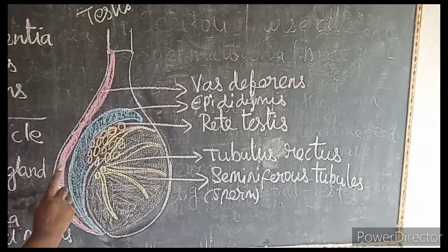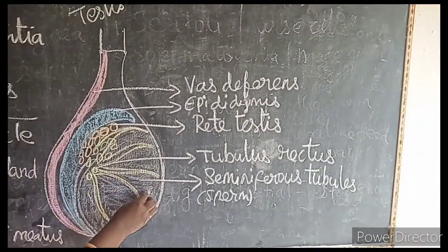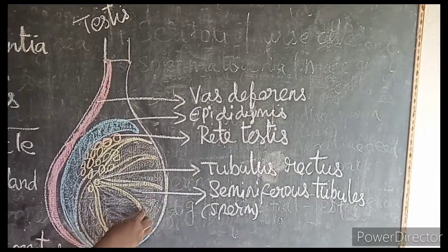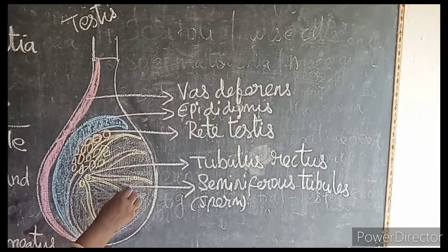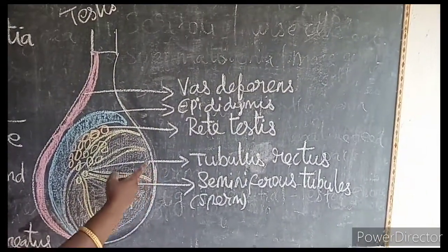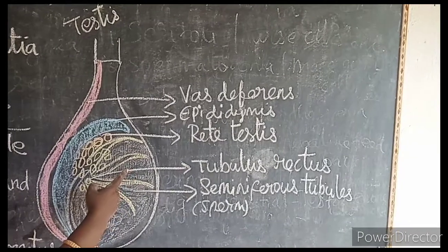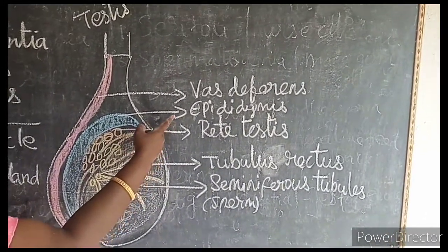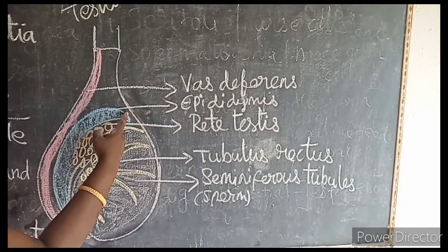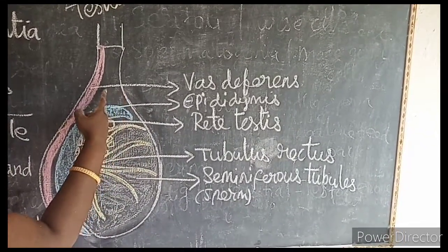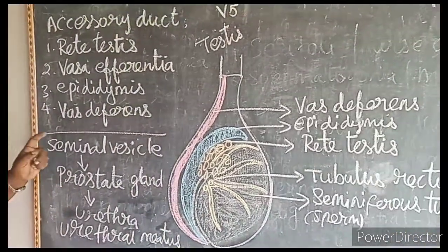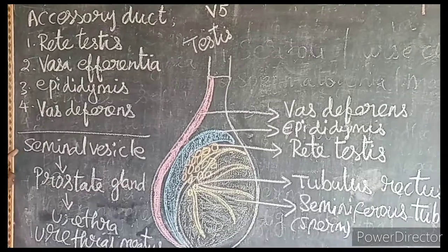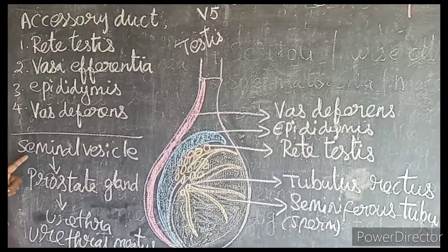Once again I say, understand? First, the sperms are produced in the seminiferous tubules. The seminiferous tubules are highly coiled to form what? Tubulus rectus. From here the sperm is sent into the rete testis, from the rete testis into the epididymis, and from the epididymis the sperms enter into the vas deferens. The vas deferens joins a duct called the seminal vesicle.